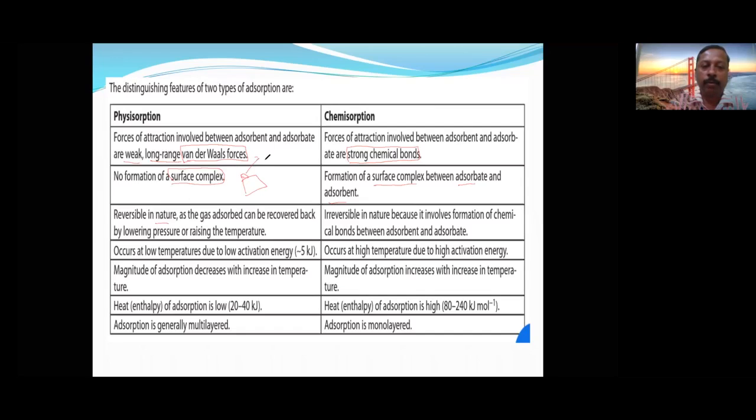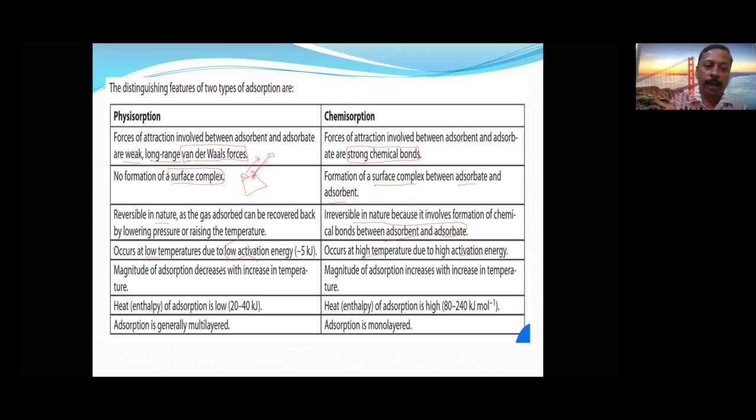Physisorption is reversible. If you heat, it will go back; if you cool, it will come back. But in chemisorption a chemical bond is already formed, therefore it is irreversible. Next, physisorption occurs at low temperature and low activation energy, but chemisorption requires high temperature because bond formation requires activation energy. That's why with respect to temperature, chemisorption is directly proportional, physisorption is inversely proportional.